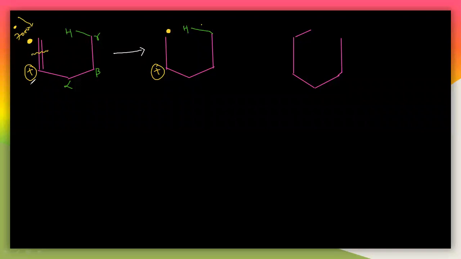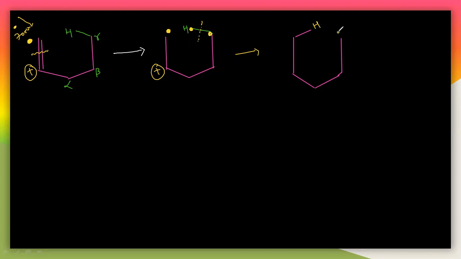But let us assume that the radical is produced at the top side and the positive charge on the down side here. Then in the second step, this bond will break down here, and from this hydrogen you will get the radical here, and this is also another radical here. So that means you will get the hydrogen here; the hydrogen goes to the left side.